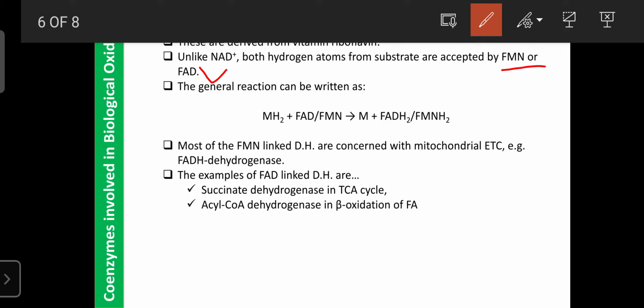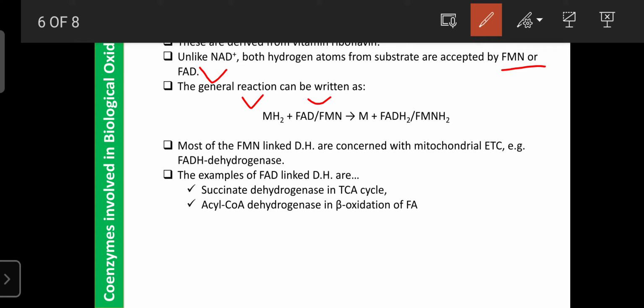The general reaction can be written as MH2 plus FAD or FMN as a coenzyme. A dehydrogenase enzyme catalyzes the conversion of a substrate into a product in the presence of FAD or FMN, following an oxidation-reduction reaction, forming FADH2 and FMNH2.